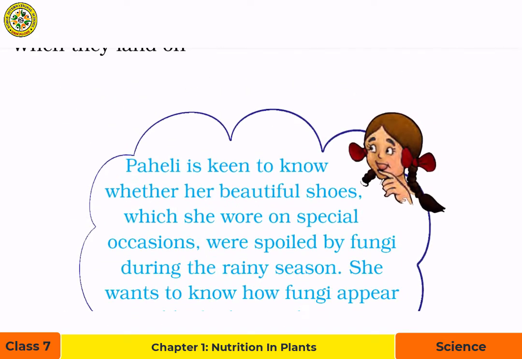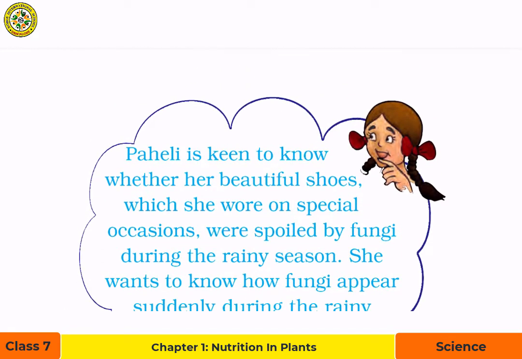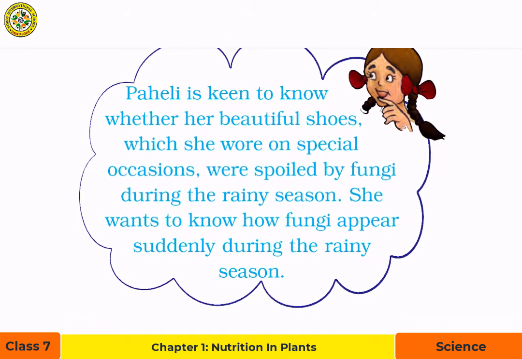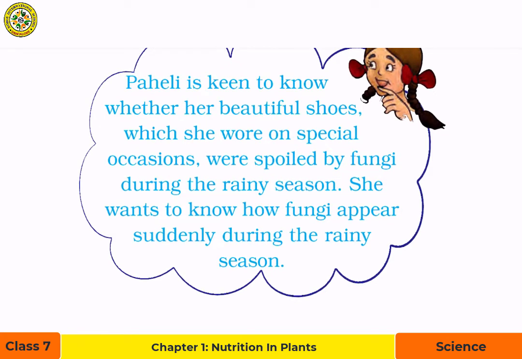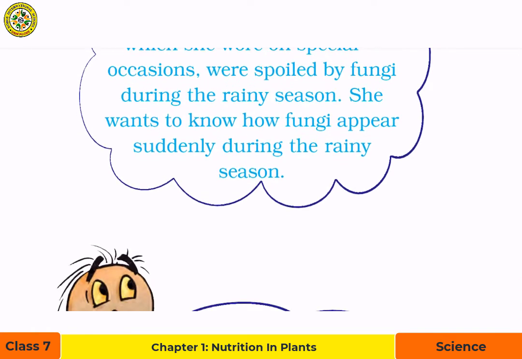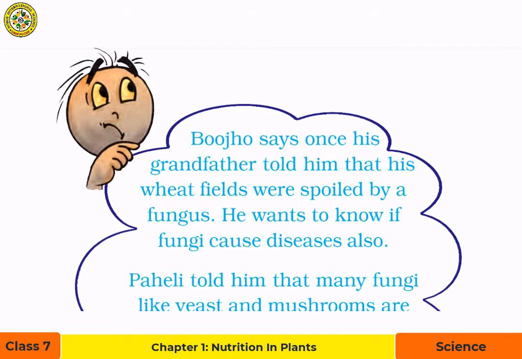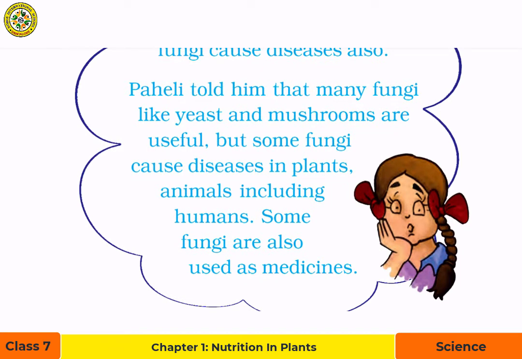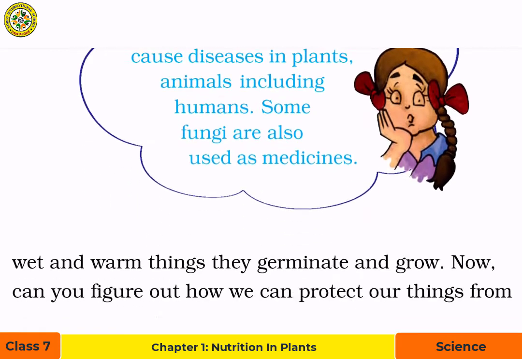Before moving further, Paheli is keen to know whether her beautiful shoes, which she wore on special occasions, were spoiled by fungi during the rainy season. She wants to know how fungi appear suddenly during the rainy season. Think about these questions. Bujo says once his grandfather told him that his wheat fields were spoiled by a fungus. He wants to know if fungi cause diseases also. Paheli told him that many fungi like yeast and mushrooms are useful, but some fungi cause diseases in plants, animals, including humans. Some fungi are also used as medicines.